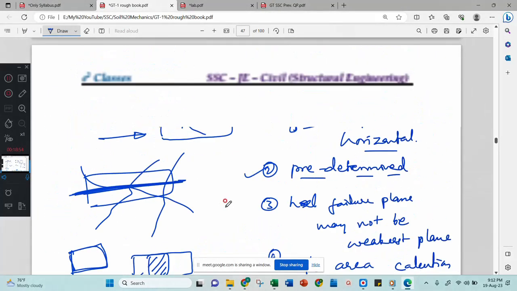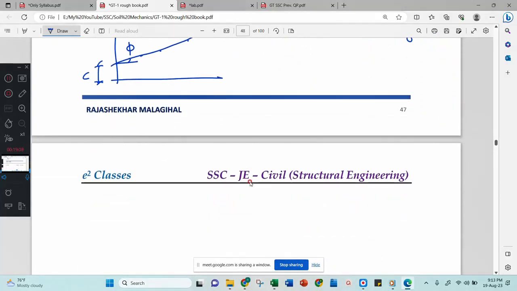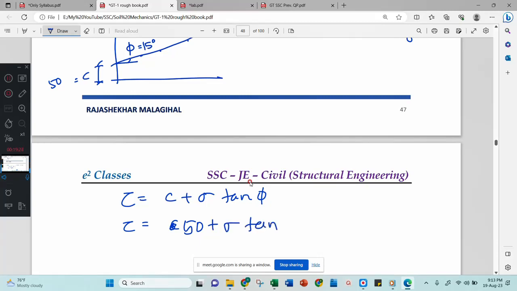Shear strength calculation is the same. You draw the three points: first point, second point, third point. Then you join them and you get a phi value here and a C value here. Then you have the equation tau equals C plus sigma tan phi. Let us consider C is 50 and phi is 15 degrees. Then tau equals C plus sigma tan phi, which is 50 plus sigma tan 15 degrees.